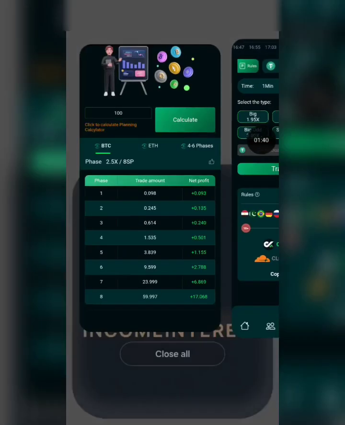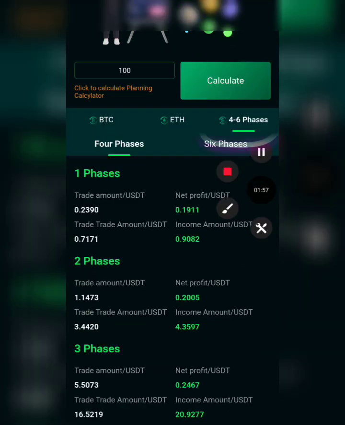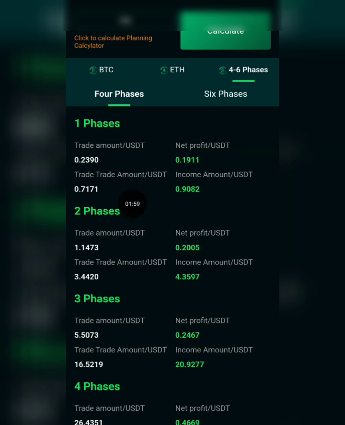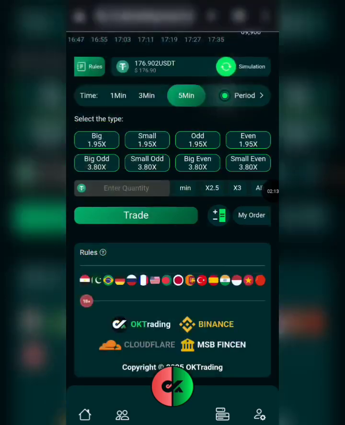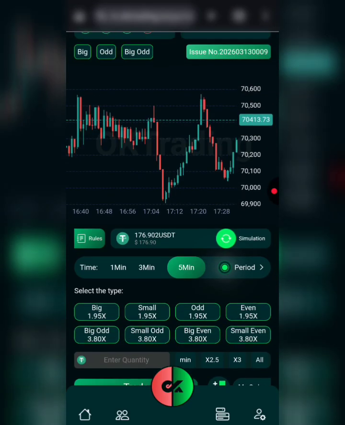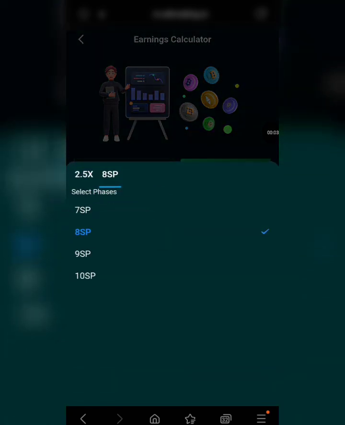Okay, so one thing about using the calculator is that it won't give you much profit immediately, but it will help you minimize your risk, and it will give you more profit over time. All right, now you can also reduce your phase. Using the 4 to 6 phases right here, you get to make more net profit. You get to make about 0.19 net profit if you're using this, and your trade amount tends to increase. Okay, and you can also choose not to use the calculator if you want to, but then it will be a higher risk. All right, and you can also adjust the calculator when you click right here.